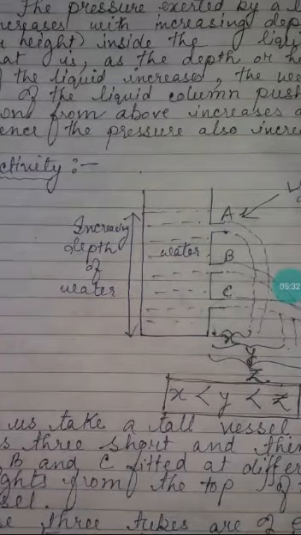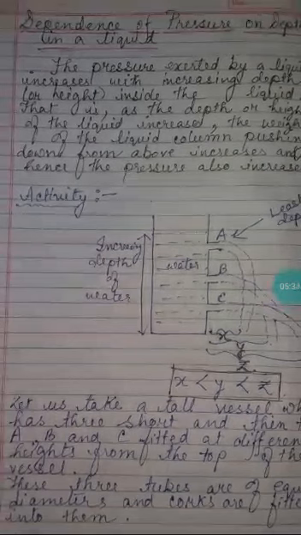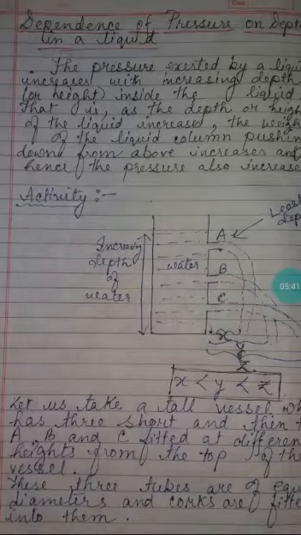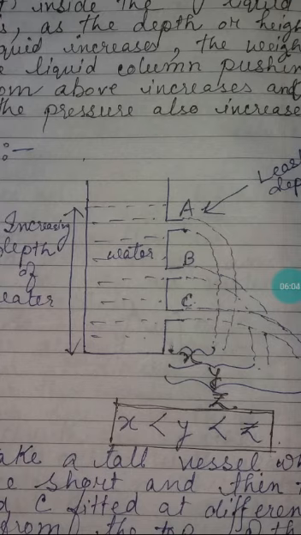See here in this diagram, it is shown a tall vessel. It is containing water and 3 tubes A, B and C are fitted into it. And these tubes are of equal diameter. That is, the mouths of the tubes are round, so the diameter of the mouths of the tubes is of equal size.